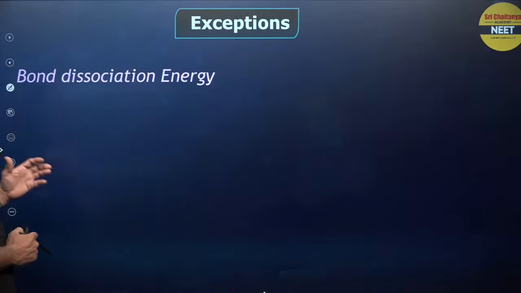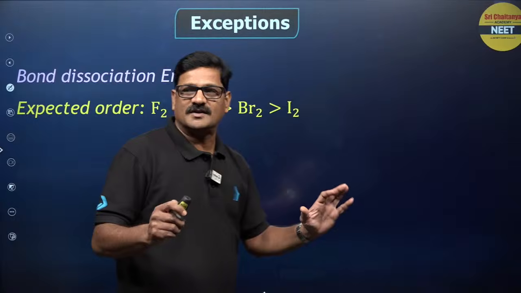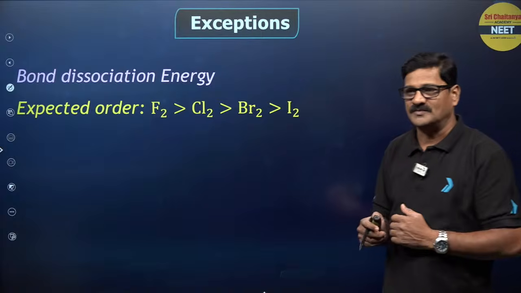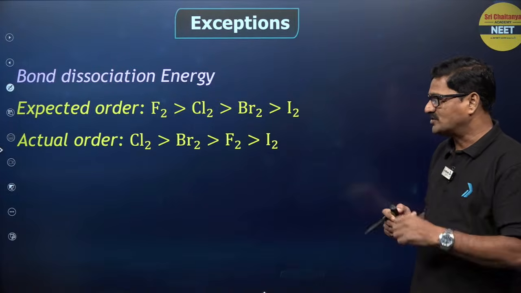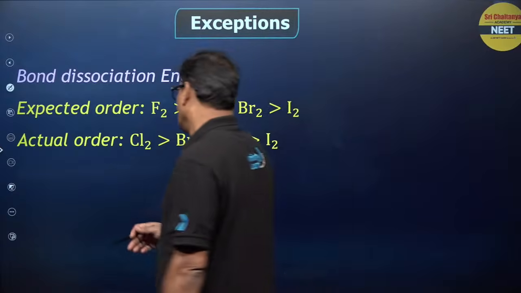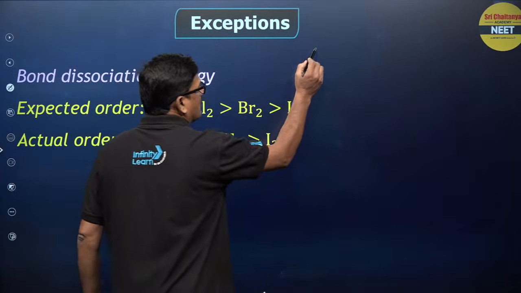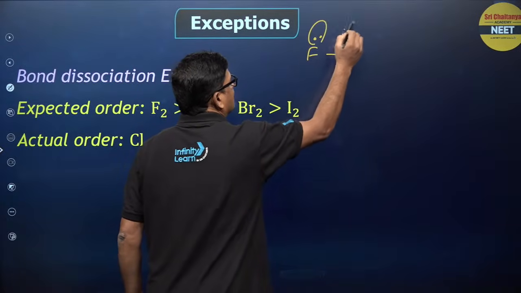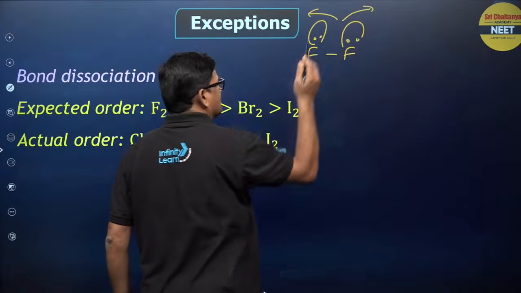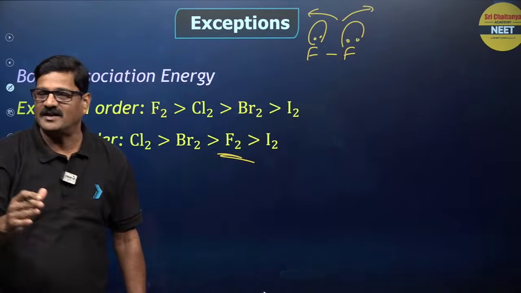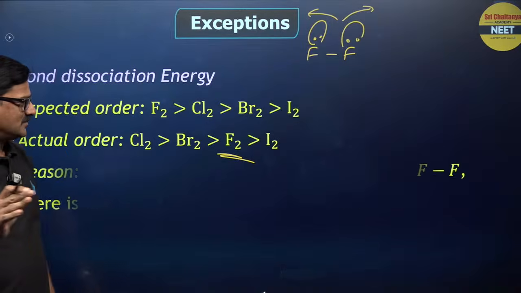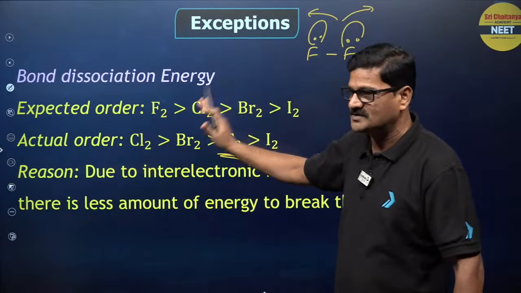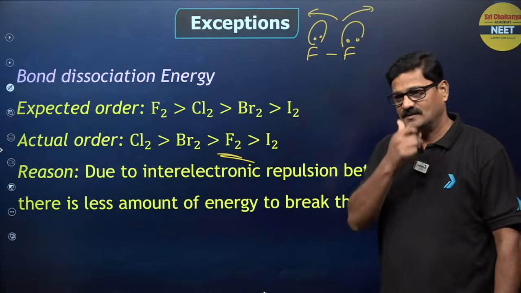Now, moving ahead, bond dissociation energy. The expected order is fluorine, chlorine, bromine, iodine. This is expected, and the actual order is that chlorine is more. Why? Because fluorine, due to small size, has electron pairs between the fluorine atoms that make repulsion, so that the fluorine bond is so fragile that it can be broken at any time. So, inter-electronic repulsion. Assertion-reasoning and statement based questions will be like this. Understood? Bacho?